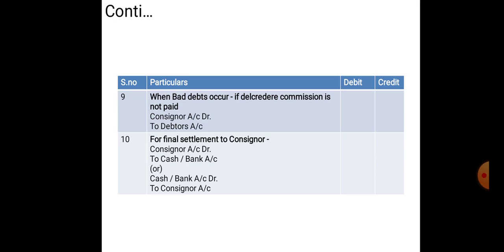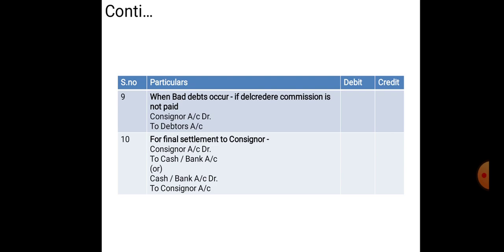Coming to the next entry, that is when bad debts occur. If del credere commission is not paid, then the entry would be transferred to consignor account. That is, the bad debts will be borne by the consignor. So the entry would be consignor account debtor to debtor's account. When the del credere commission is not paid, the consignee is not at all responsible for the bad debt. So it has to be transferred to the consignor account. Then the entry would be consignor account debtor to debtor's account.